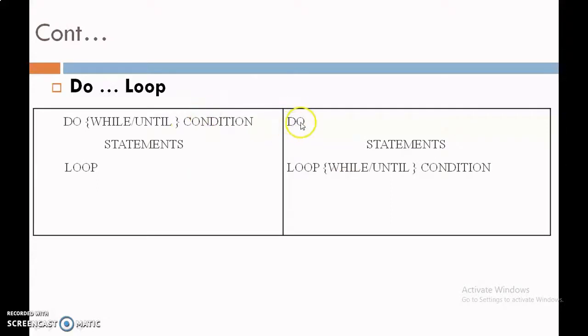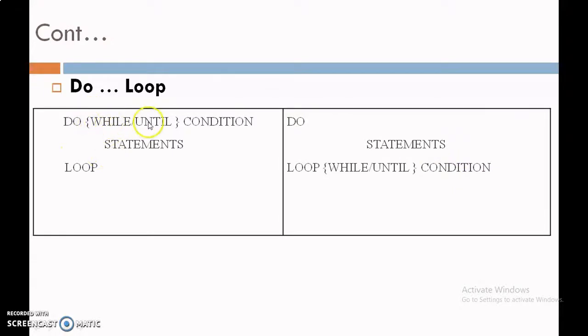And the second is Do Loop. After the Loop, we have to write While or Until, then the condition. In that case, if we write While, then we have to write the condition such that While continues the loop whenever the condition becomes true. So here we have to write the true condition. And if we use Until, then we have to write the condition such that whenever the condition becomes false, then it enters into the loop. So Until works with a false condition.